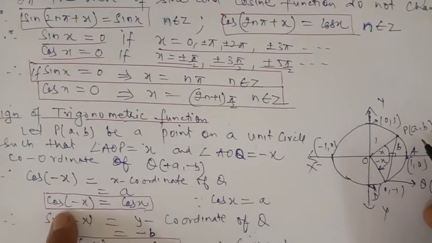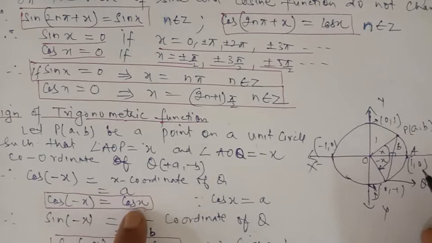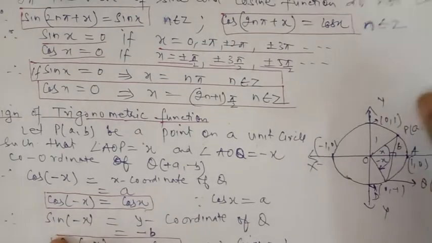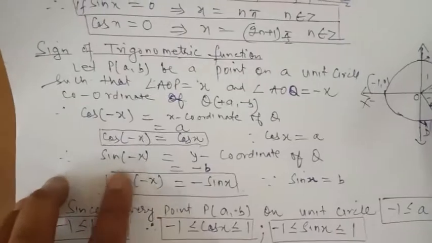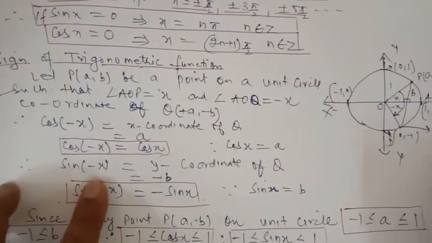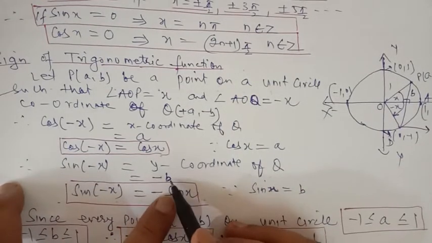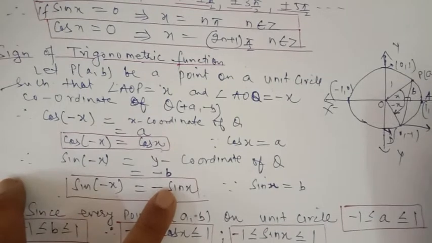So we can say that cos minus x is equal to cos x, because we know that cos x is equal to a, the x coordinate. Similarly, sine of minus x, which is in the fourth quadrant, will be equal to its y coordinate, which is minus b, and the value of b is sine x, as we did in the last lecture.